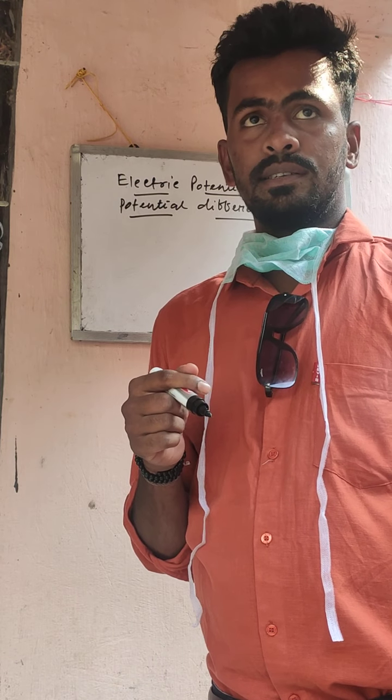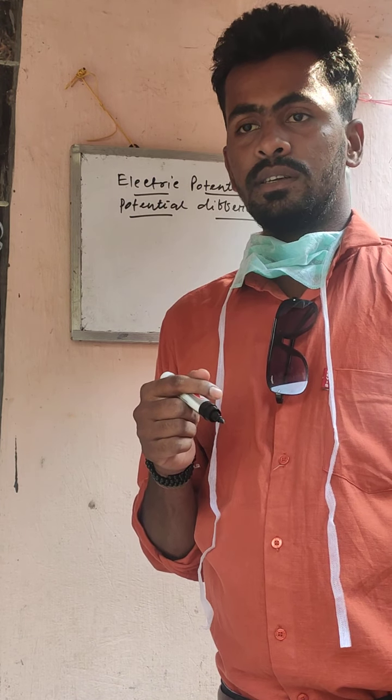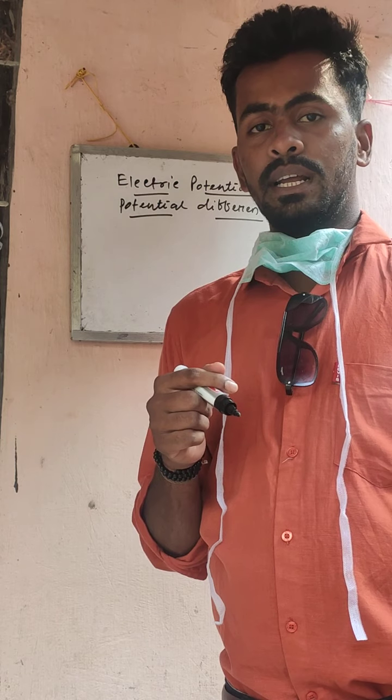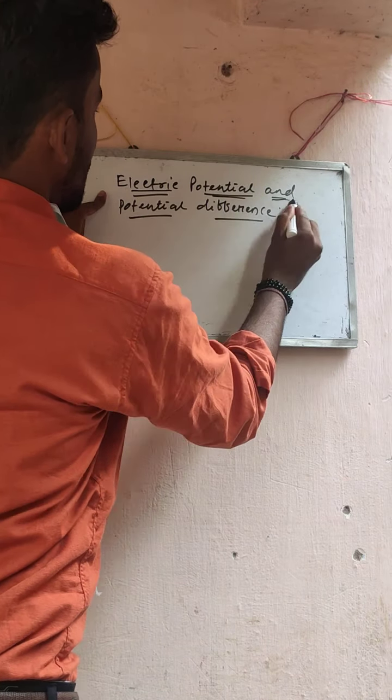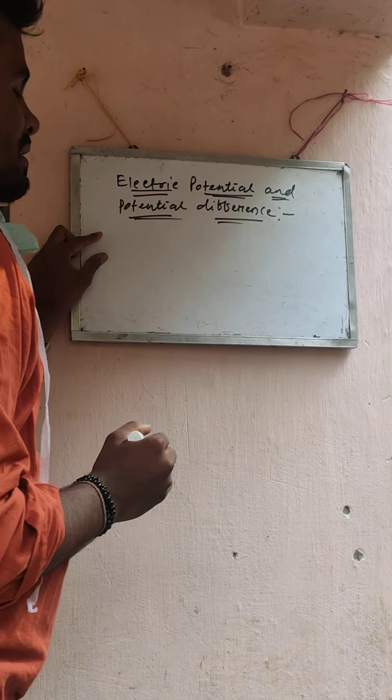So now class 10, this is part 3 of electricity. Now we can read about electric potential and potential difference. These are electric potential and potential difference. What is electric potential?